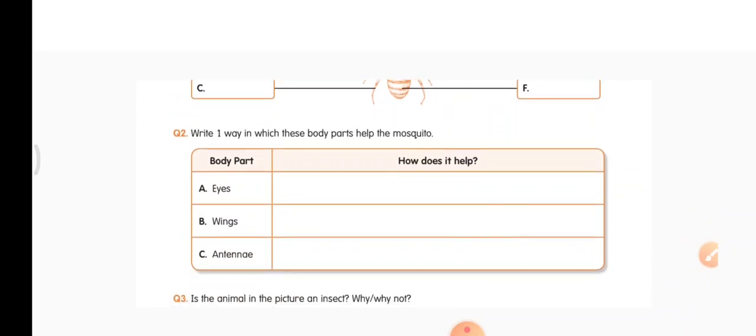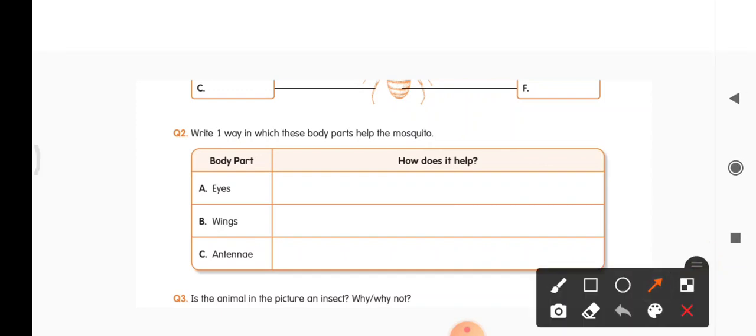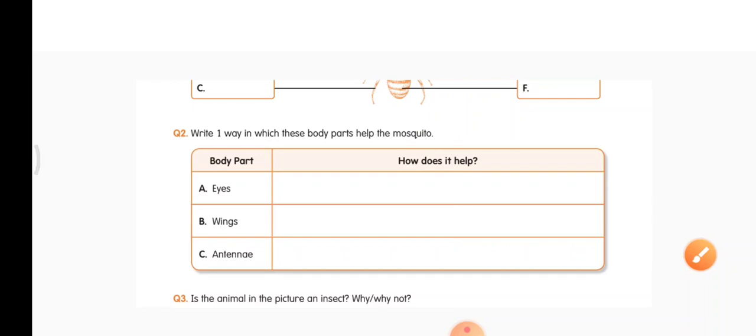Write one way in which these body parts help the mosquito. Okay, think about mosquito now, and how do eyes help a mosquito? A mosquito uses its eyes to see. So you can just write here to see. Where will you write? To see. Eyes to see, wings to fly, antenna to feel. Okay, first line you will write eyes to see. Eyes is already there, so you write only to see, wings to fly, antenna to feel.